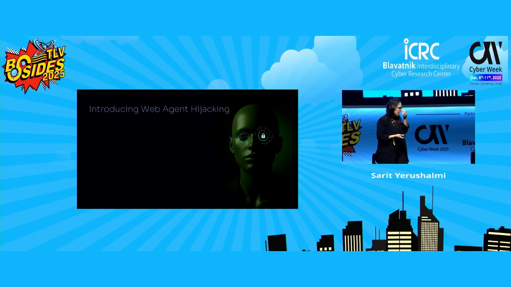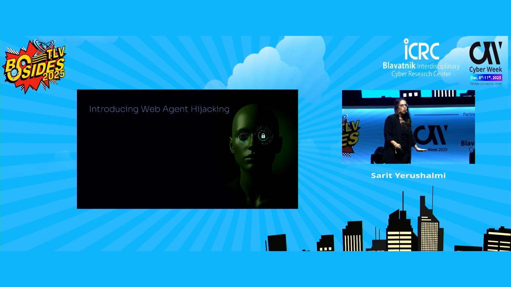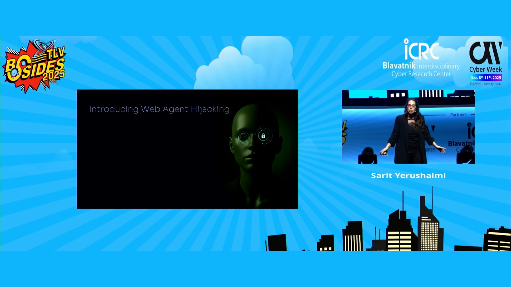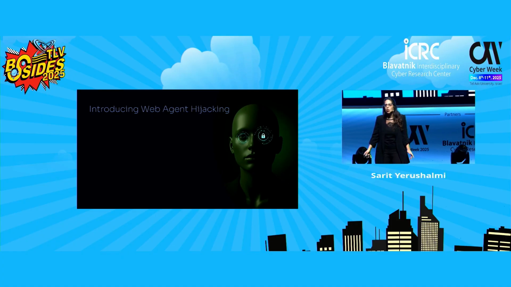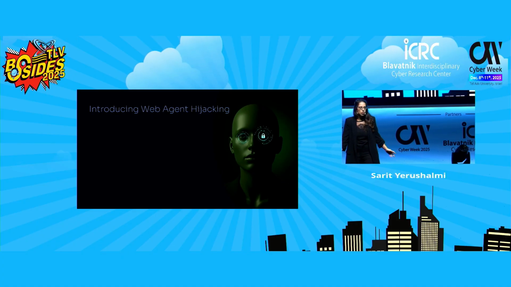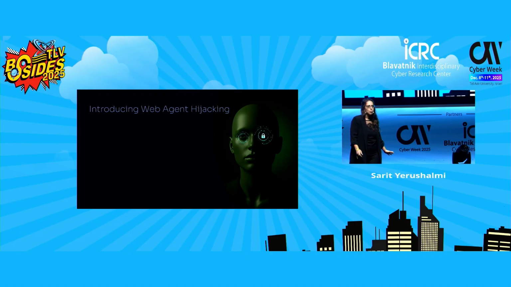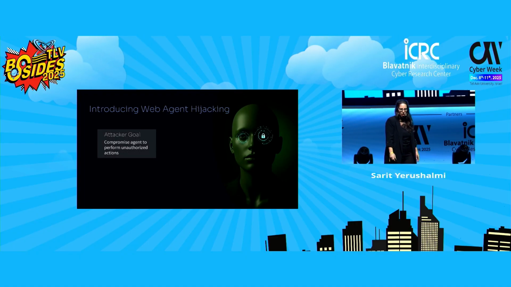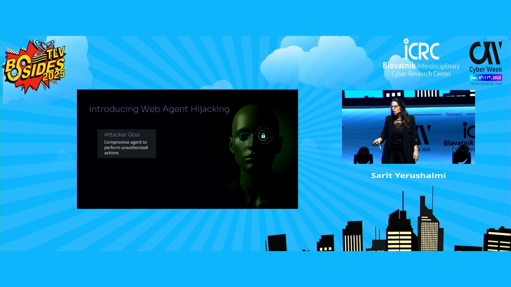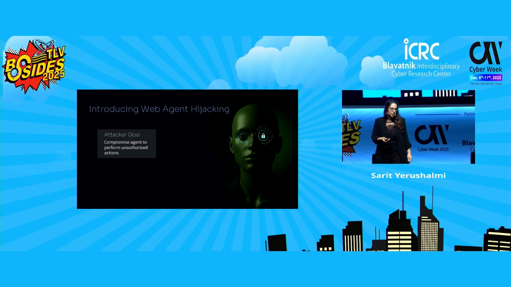Now, as researchers, we always look for the dark side. After seeing what these agents can do, we wanted to understand something simple: can we trick them? Can we manipulate the agent into doing the wrong stuff, something that it was not supposed or intended to do?